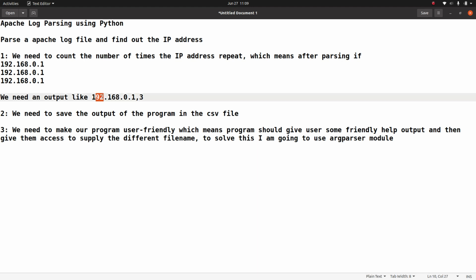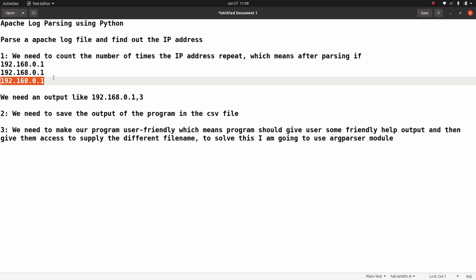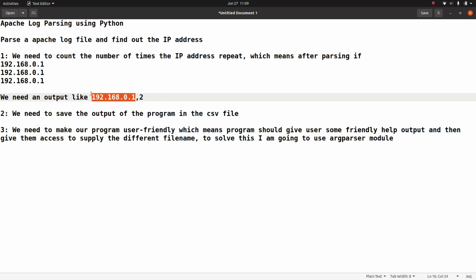So I need an output in the format of, like, 192.168.0.13. Similarly, if he accesses this website 2 times, I need to have the entry of the IP address and the number of count.